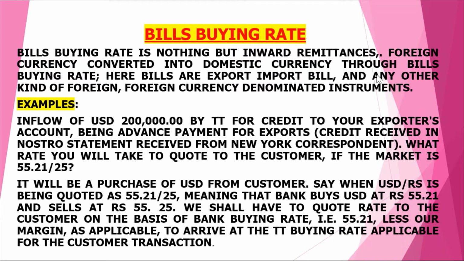Means in this, the role of foreign currency is not there, only the role of export and import bill is there. So basically in the bills buying rate, we deal with the export bill only, because in the export bill we will be paying the Indian rupee.